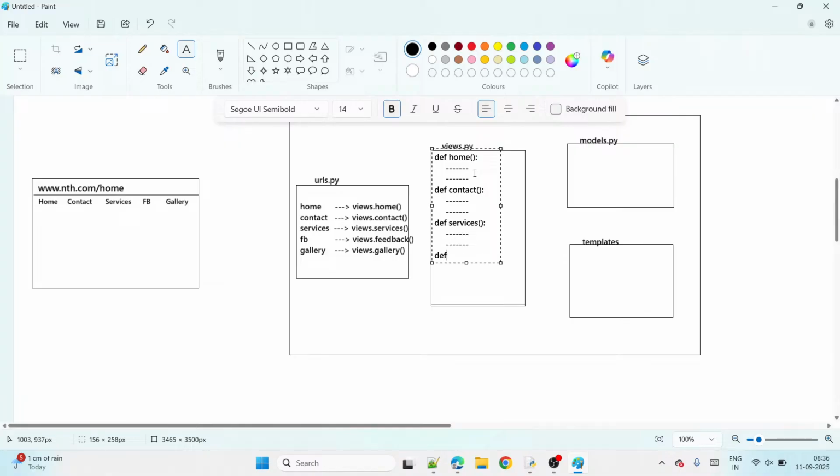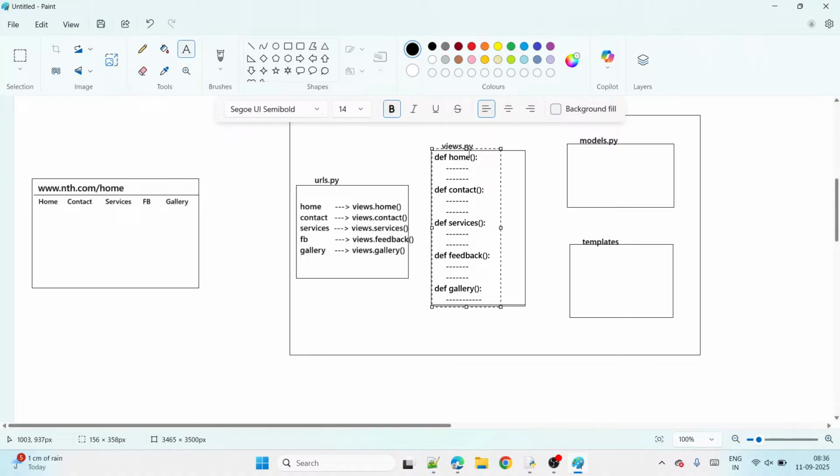Right. Def. Then what here? Feedback. Def feedback. Okay. Feedback, guys. Right. Def feedback. And then what next one? Def gallery. Def gallery.